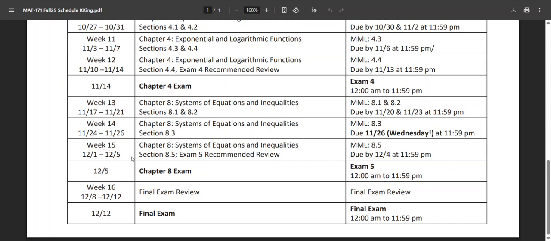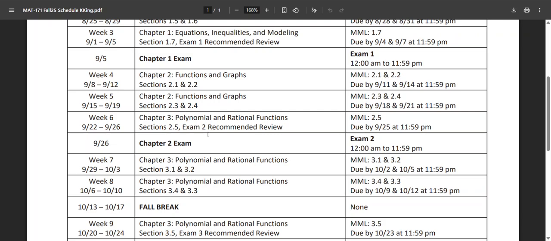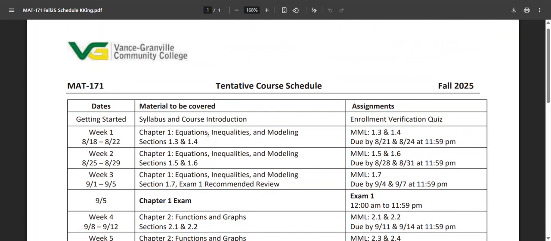So go ahead and take a look at all of these things, all these due dates, and just make sure that there's nothing going on in your personal life that would make it so you couldn't complete one of the exams or would make any of the sections hard. So just reach out to me if there's anything that you know about your schedule that's going to potentially have an issue with the schedule that I've put forth.